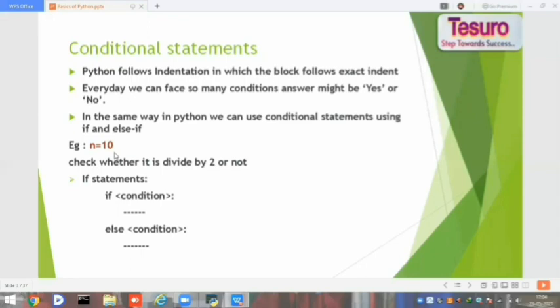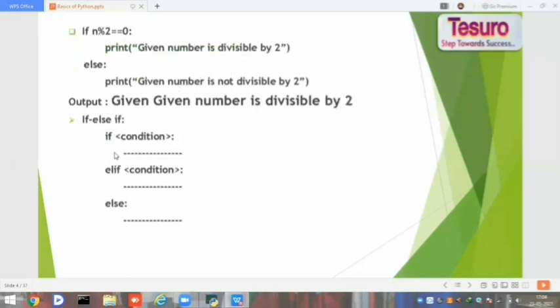How can I know whether that n is divisible by 2 or not? When I take that number modulo 2, if the remainder I get is 0, then that number is divisible by 2. Else, that number is not divisible by 2. So in this type of scenario, we will use the conditional statements.